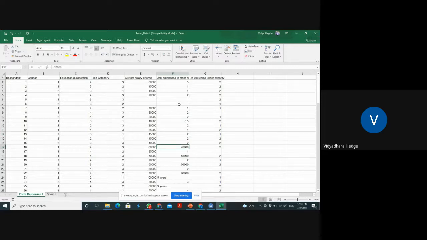See, 7,000 is there, 70,000 is there. So it should not be 70,000, that is not a salary. Okay. There are a lot of missing values.